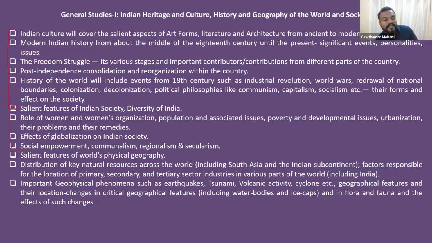And this part, they are mainly dealing with geography concepts. Indian culture includes art forms, literature, architecture from ancient to modern times. Modern Indian history is another one, which talks about from the middle of the 18th century until present, and the significant events, significant personalities and various issues.